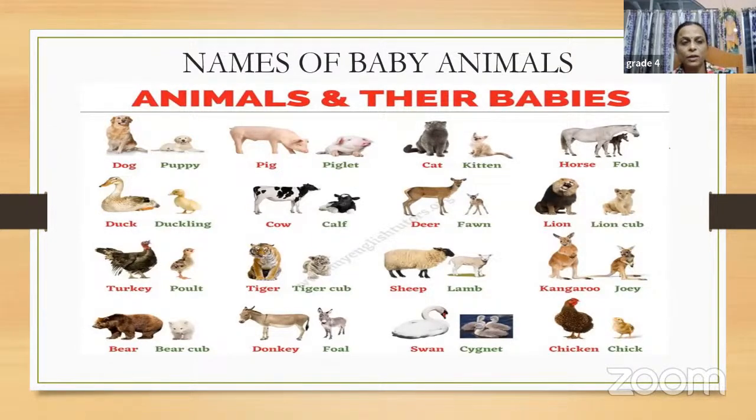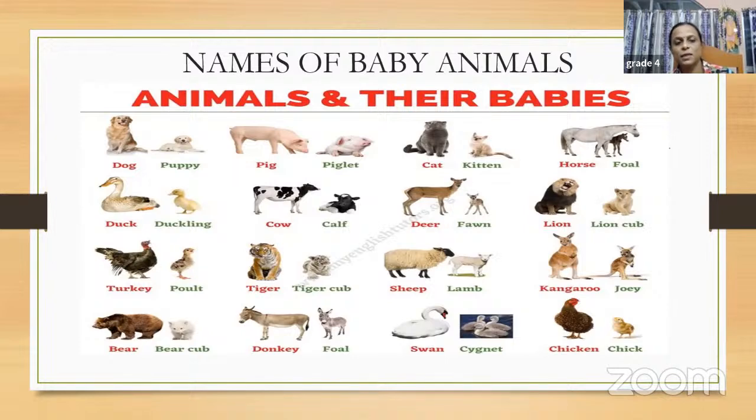For a particular animal, for example a dog, the baby of a dog is known as a puppy. A puppy will grow into a dog only, isn't it? When it is small, it is known as a puppy. Similarly, the baby of a pig is known as a piglet. The baby of a cat is known as a kitten. The baby of a horse is known as a foal. The baby of a duck is known as a duckling.